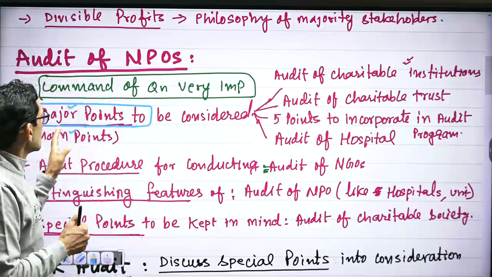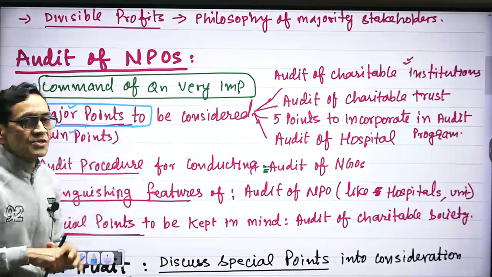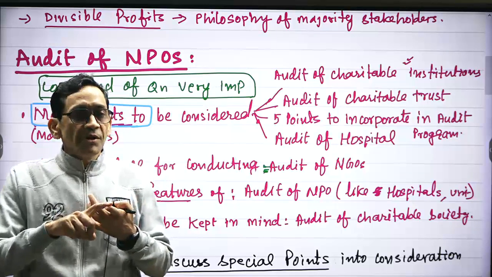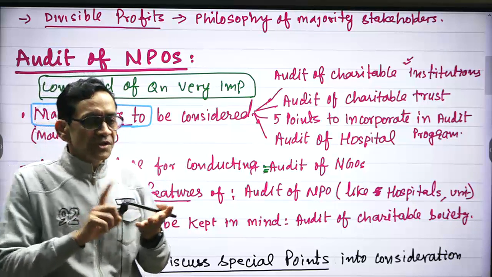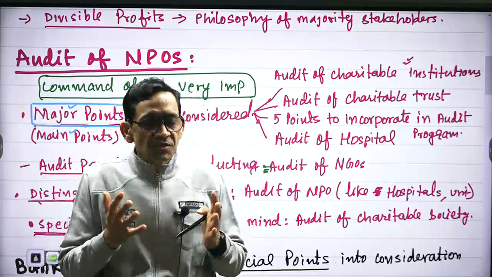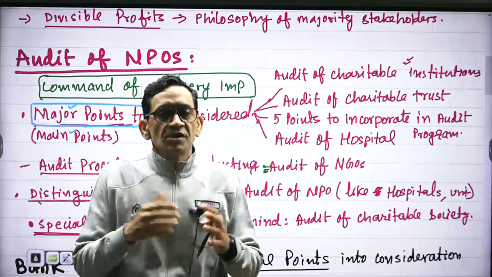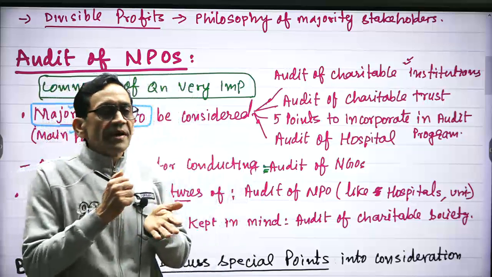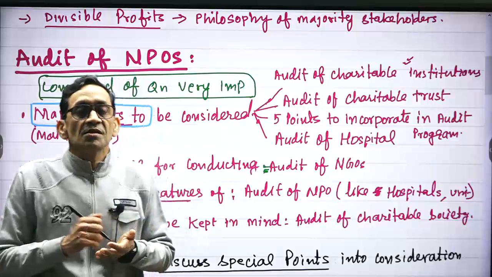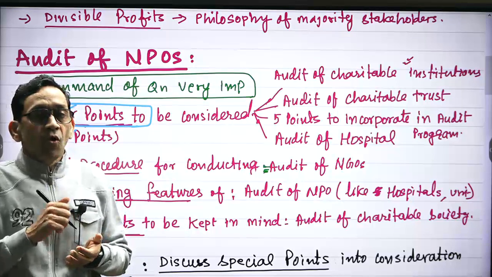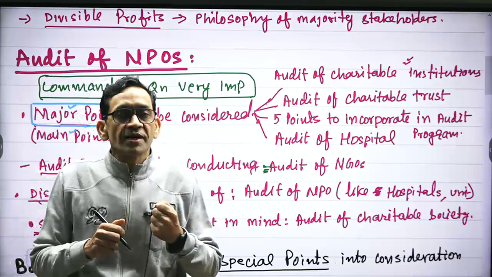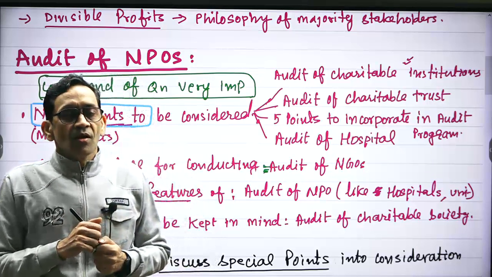So here what you are asked, key points. Key points means unique items of income, expense, asset, liability, and other things that are to be considered by the auditor. For example, auditors have to consider bylaws of the charitable society or minutes of the managing committee, that should be written. Auditor has to take care of the provisions of the Indian Trusts Act or Societies Registration Act, right?